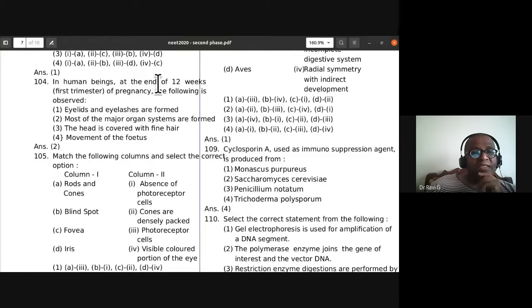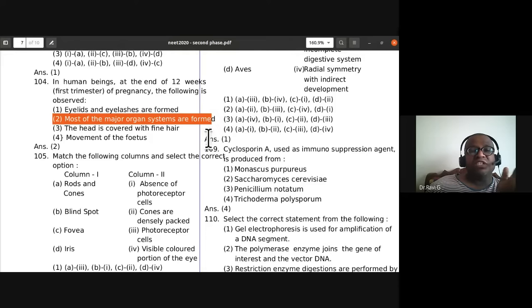In human beings, at the end of 12 weeks, the first trimester of pregnancy, the following is observed. You find that most of the organ systems are formed during the first 12 weeks, or the first trimester of pregnancy. Most of the major organ systems are formed. Second one is the correct option.